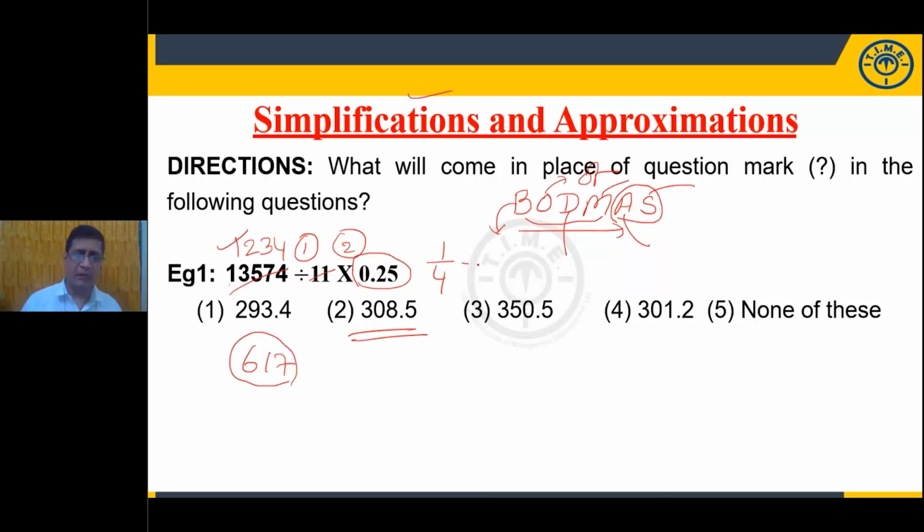What do you mean by 1/4? 1/4 means half of half. What is the half of 1234? Yes, anyone can do it orally. Half of 1234 is equal to 617. Half of 12 is 6. Half of 34 is 17. Now, what about the half of this value? Half of this value is 308.5. So, I am just observing the question.